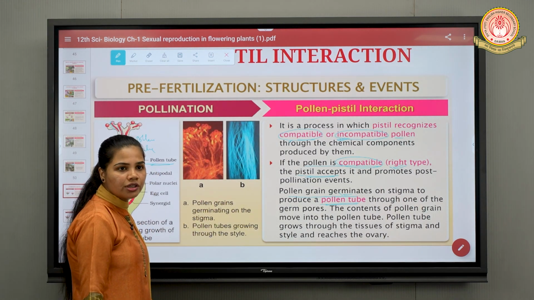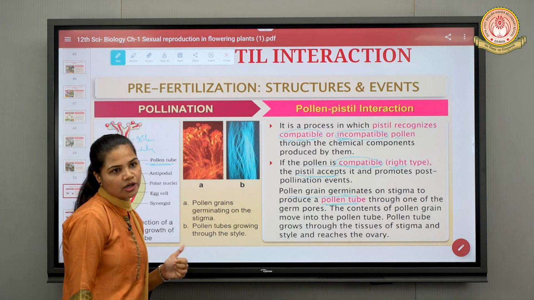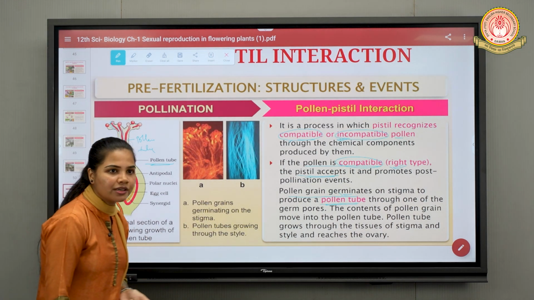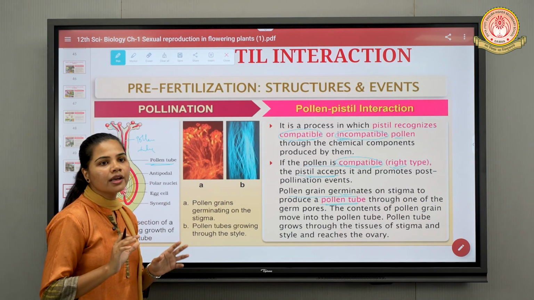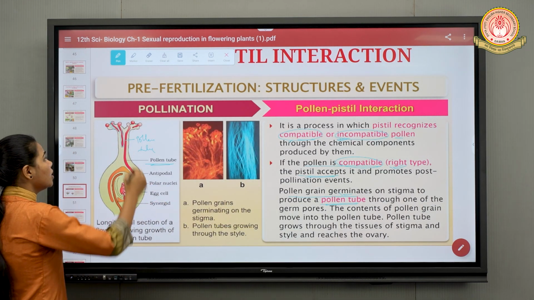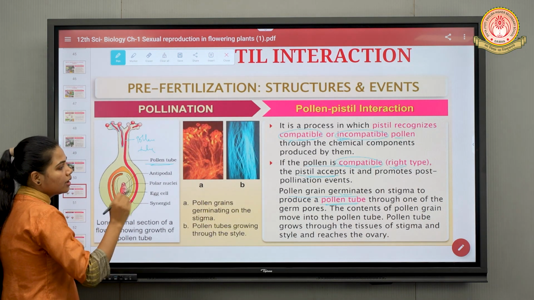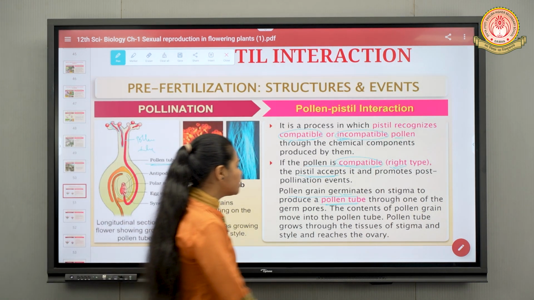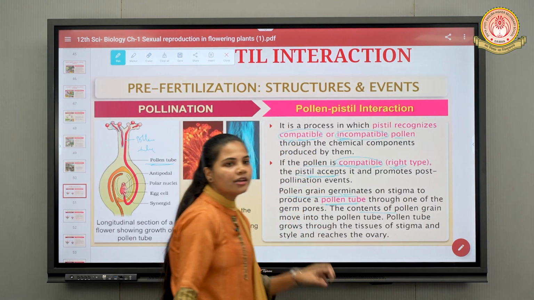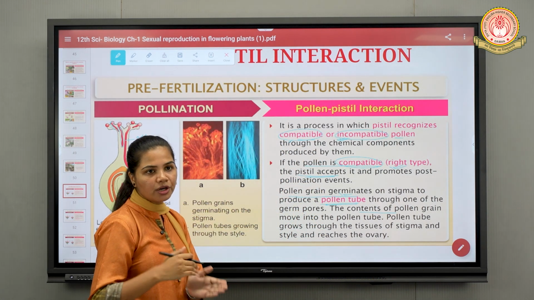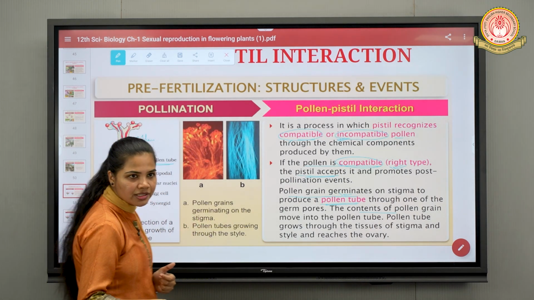Through which structure? Through one of the germ pores, which we have also discussed, where the sporopollenin was absent on the structure of the pollen grain. Through that region only, what will arise? Pollen tube, right? Next, contents of the pollen grain. Obviously, the contents which are present inside the pollen grain will move into the pollen tube. It will form the male gametes, right?